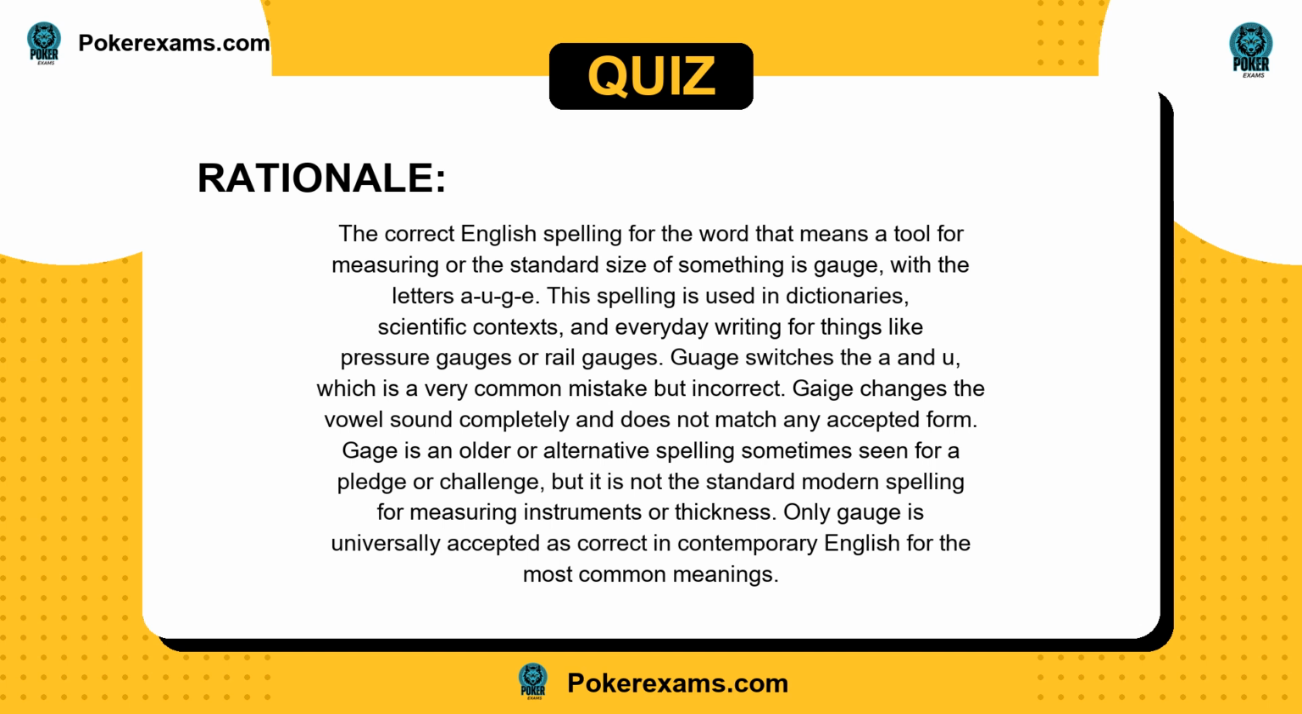Gauge switches the A and U, which is a very common mistake but incorrect. Gauge changes the vowel sound completely and does not match any accepted form. Gauge is an older or alternative spelling sometimes seen for a pledge or challenge, but it is not the standard modern spelling for measuring instruments or thickness. Only gauge is universally accepted as correct in contemporary English for the most common meanings.